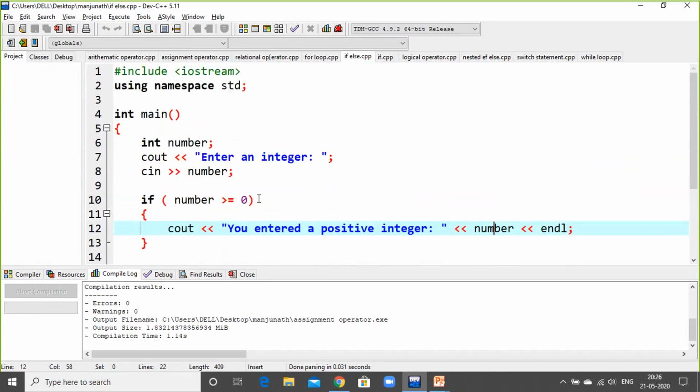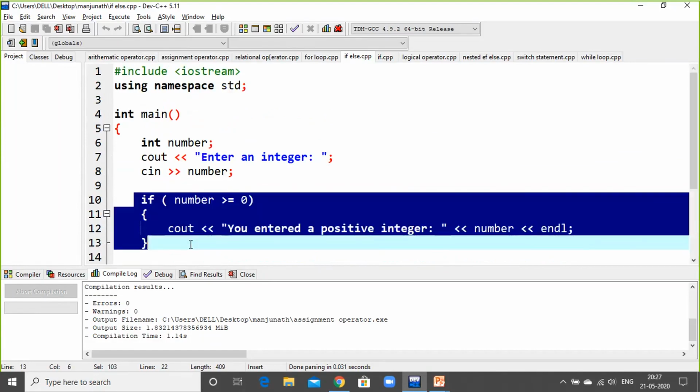So this is about the if statement. If you have only this condition, then fine, you can compile the program and get the output. What if you have one more condition? If your number is not greater than or equal to 0, your number might be a negative number.